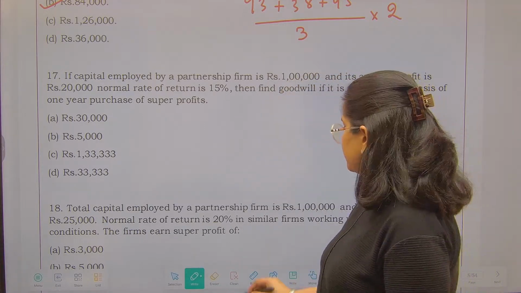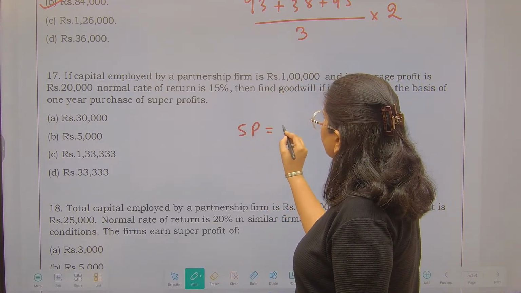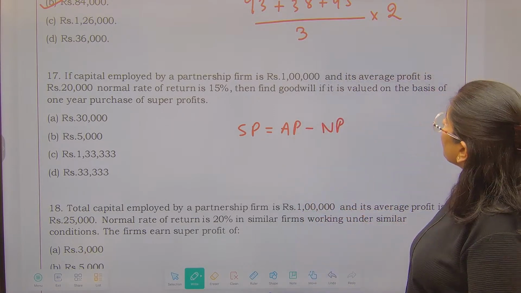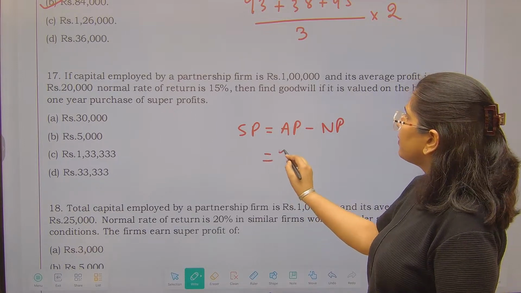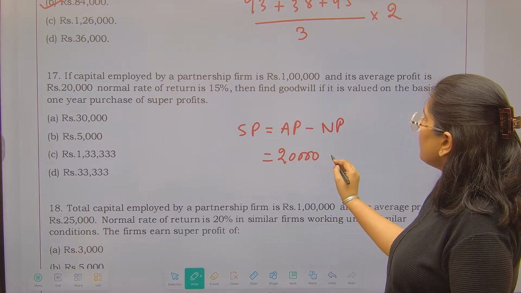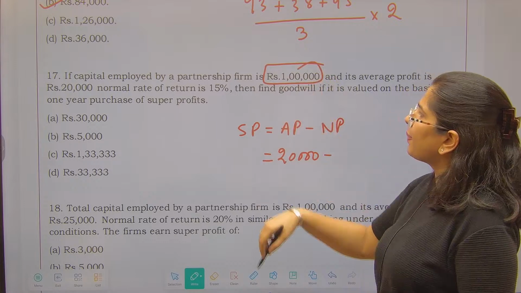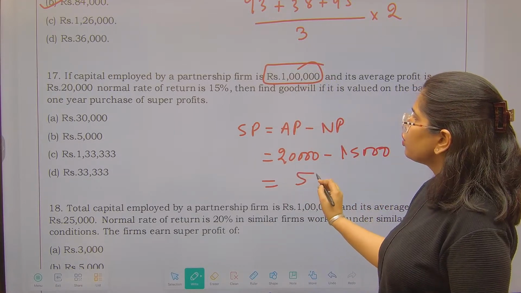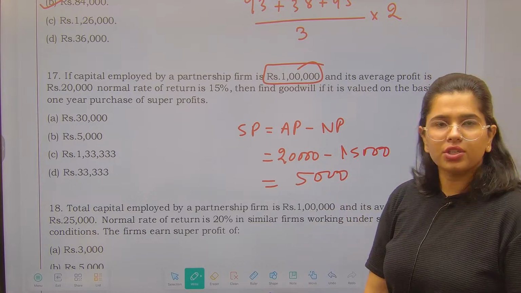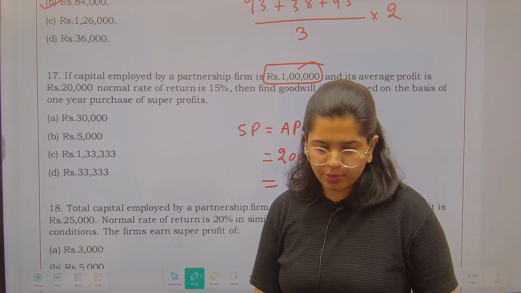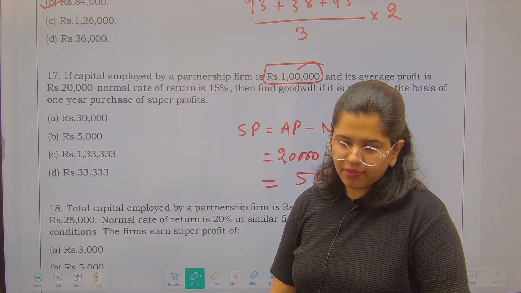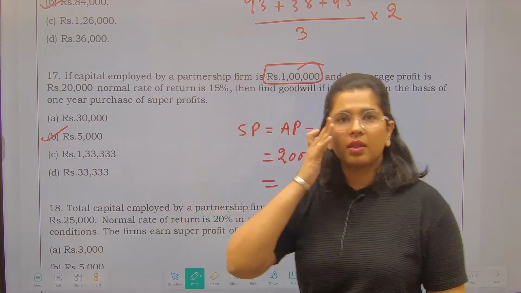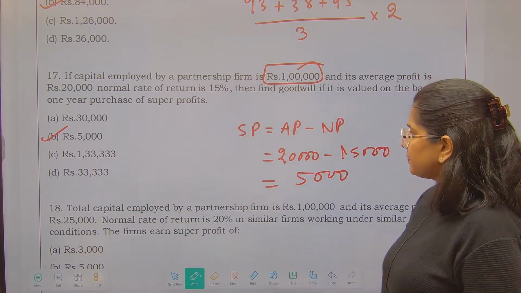तो यहाँ पे उन्होंने उसको थोड़ा सा easy कर दिया है. Now super profit is average profit less normal profit. ठीक है, अब यहाँ पे हमारे पास average profit they have already given 20,000 and normal profit is, 1 lakh is your capital, 15% is the return, 5,000 is your super profit. 1 year's purchase of super profit, 5,000 is going to be your answer. जो 5,000 है वो आपका आंसर हो जाएगा, right?